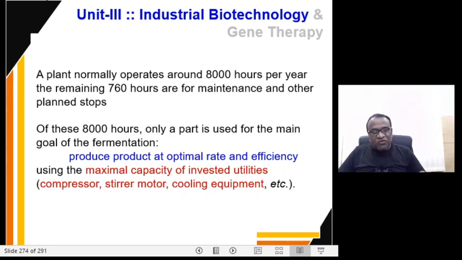Out of 8,000 hours, only a small part of that is used to achieve the main goal of the fermentation, that is, produce the product at optimal rate and with maximum efficiency, using the maximal capacity of the invested utilities.